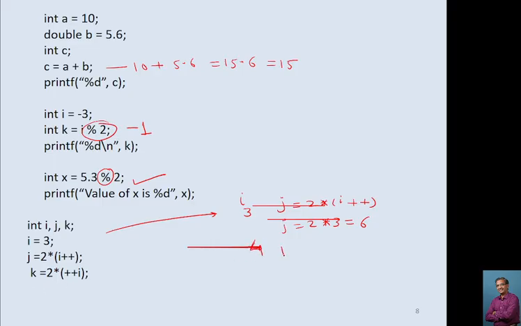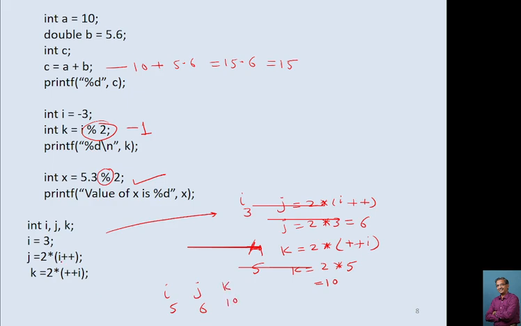Then it gives you K is equal to 2 star plus plus I. Now plus plus I, it will increment value of I first. So value of I becomes 5 and then K becomes 2 multiply by 5. So value of K becomes 10. So after this example, value of I is 5, value of J is 6 and value of K is 10.